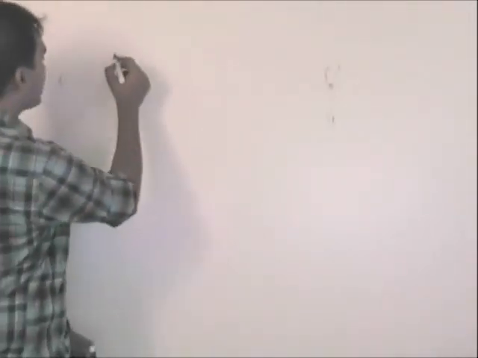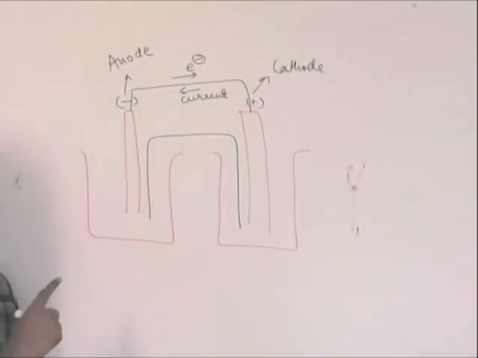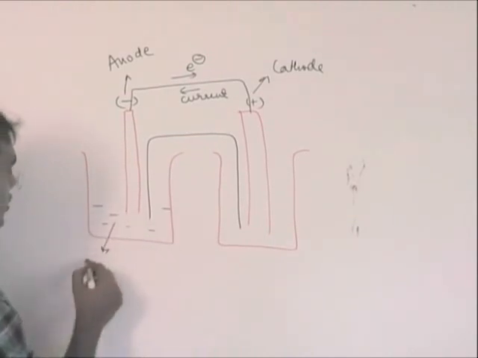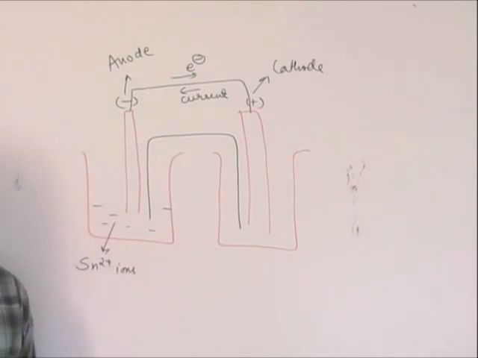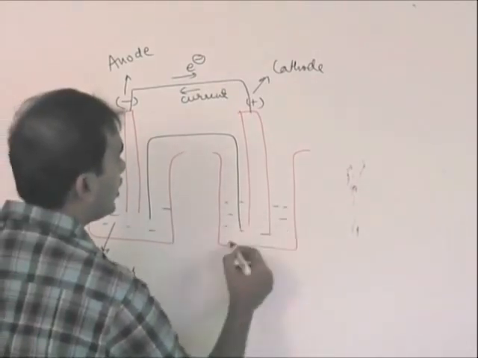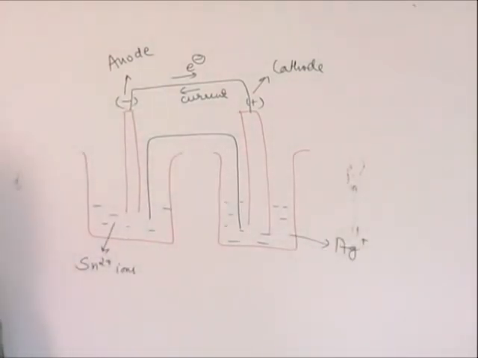Suppose we use the same reaction. Now suppose at this side I have an electrolyte consisting of Sn2+ ions. This side I have an electrolyte consisting of Ag+ ions. So can anybody help me? What is going to be the reaction taking place at anode?